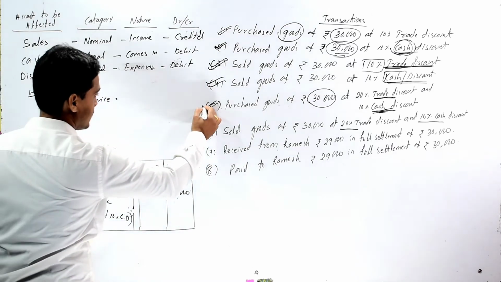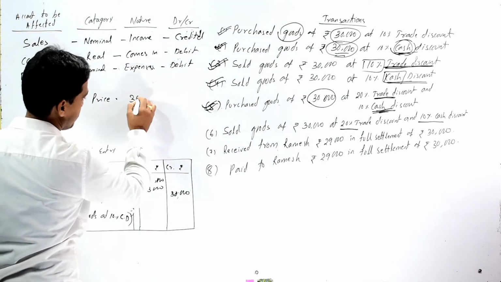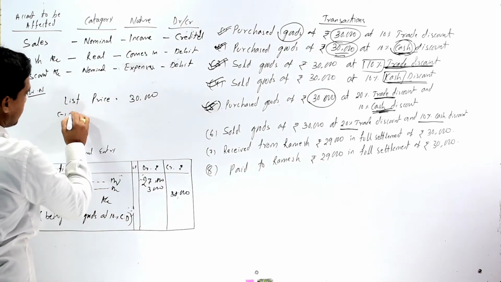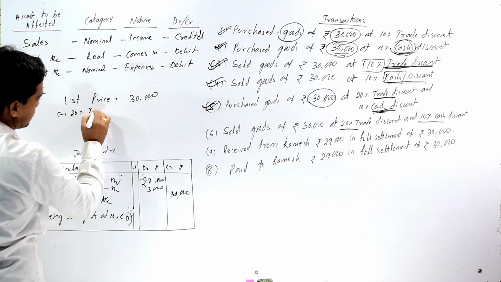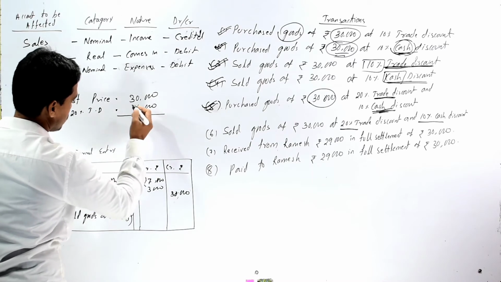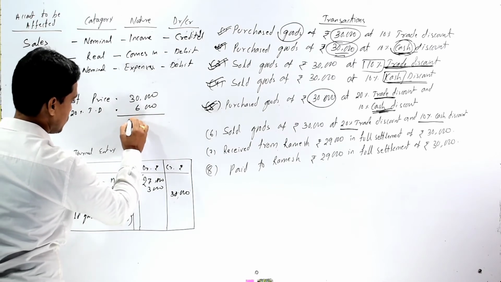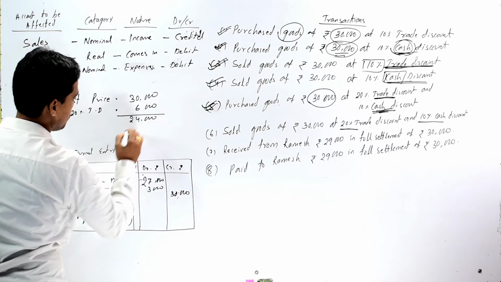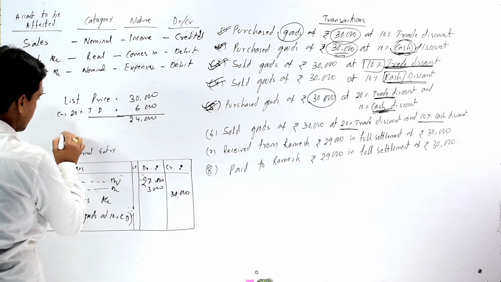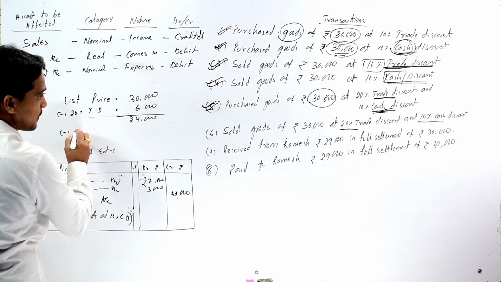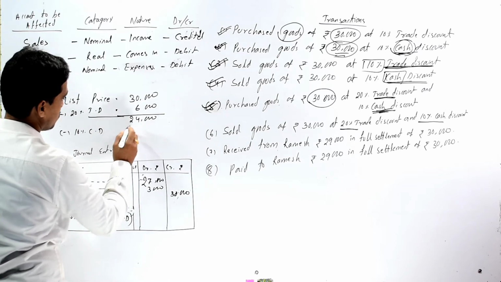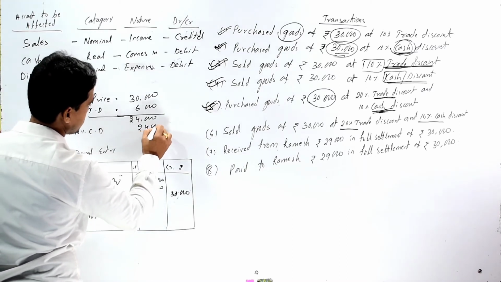So in this transaction, our list price is rupees 30,000 and 20% trade discount, that is 6,000, should be deducted as per the rules, that is 24,000 should be our selling price. Then we should find out 10% cash discount on the selling price, that is 2,400.